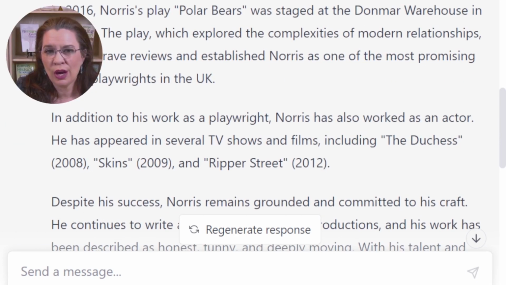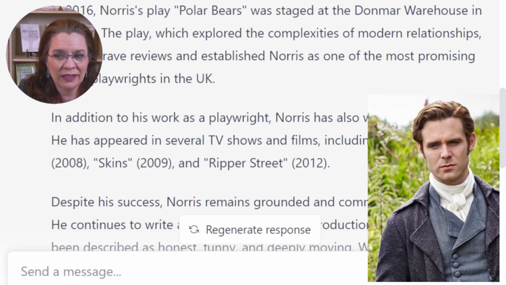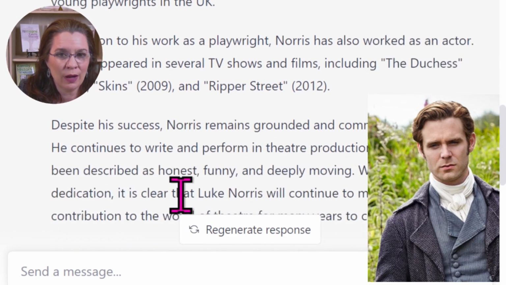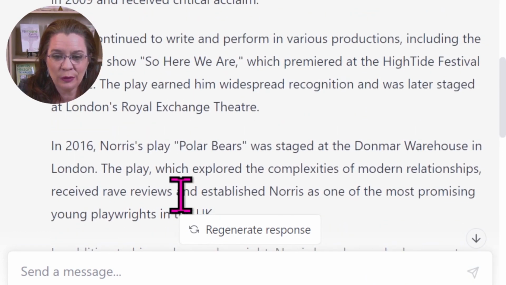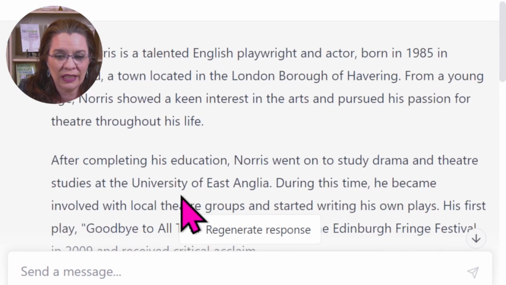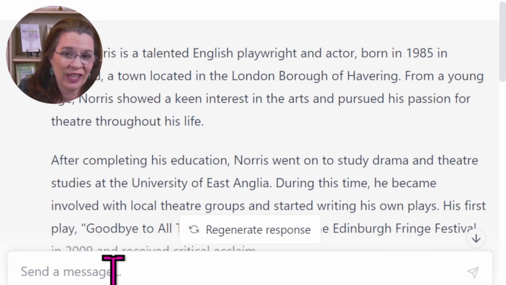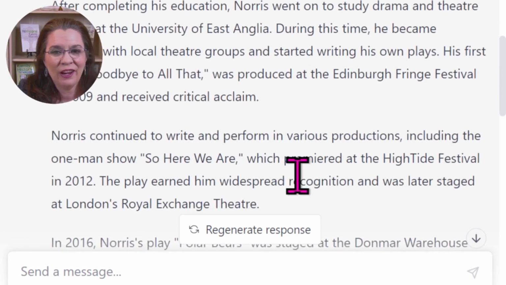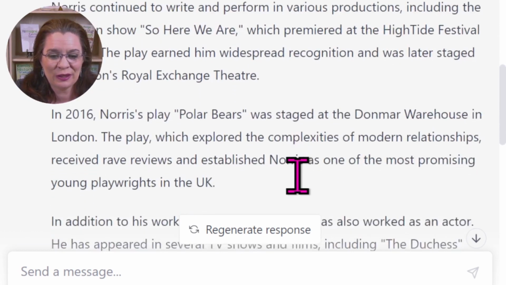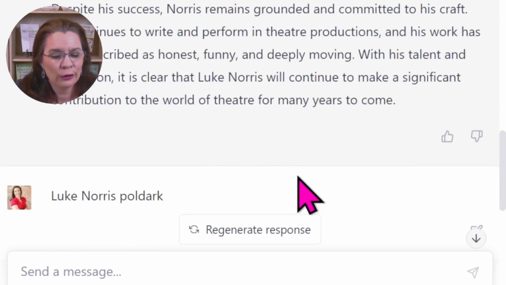Norris. Did you notice that it talked about Luke Norris being a playwright and an actor and appearing in television shows? But I didn't see Poldark. That's a problem. So what can we do? Well, we can actually evaluate the quality of this prompt by telling ChatGPT, hey, you forgot something. In this case, I wasn't completely conversational, but I went ahead and said, Luke Norris, Poldark. And yes, I forgot to capitalize Poldark, but that's okay right now.